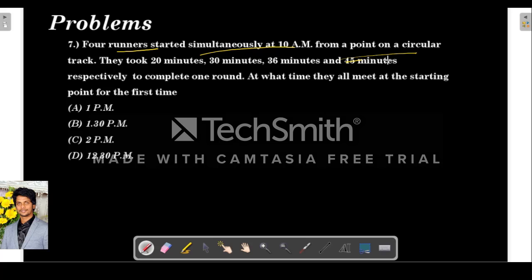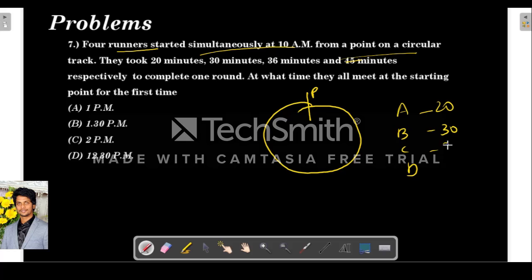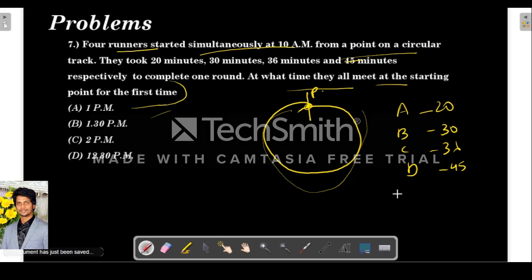So next question. 4 runners started simultaneously at 10 a.m. from a point on a circular track. So there is a circular track and 4 runners started from a point P, let's say. A, B, C, D are the 4 runners, and they take 20 minutes, 30 minutes, 36 minutes and 45 minutes to complete one round. So they are asking at what time they all meet at the starting point for the first time.